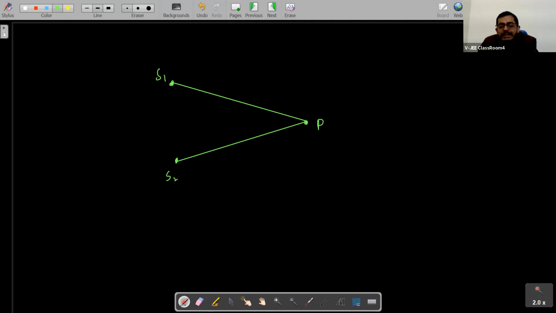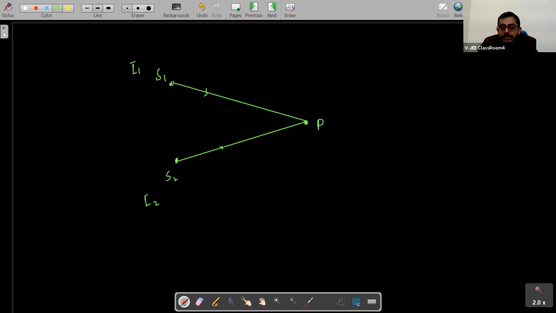Say that these two are sources of light. Let us say these two are light sources emitting light continuously. This source is emitting light of intensity I1, and this source is emitting light of intensity I2.